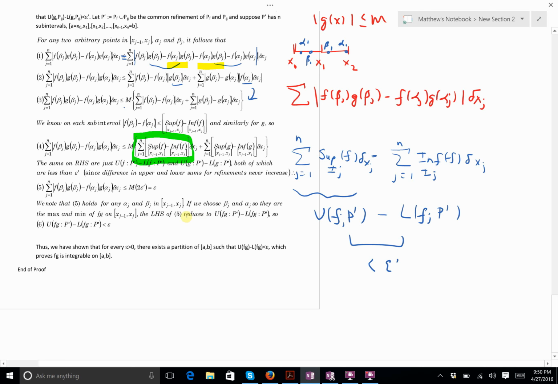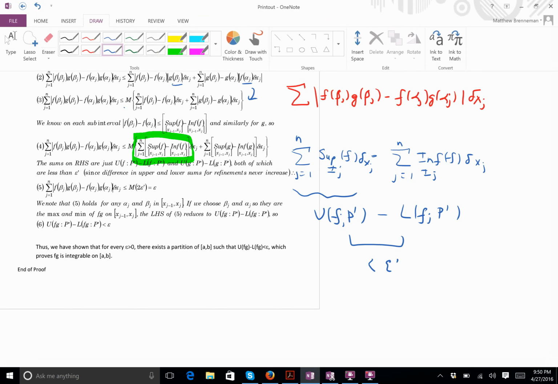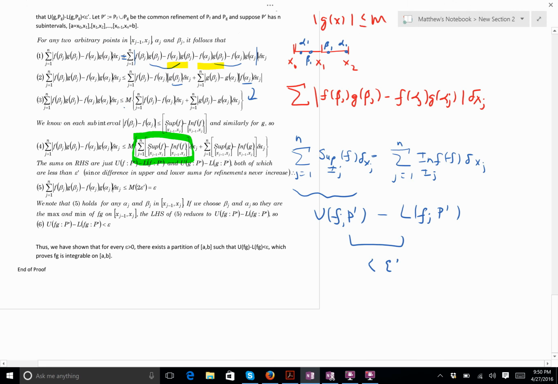Beta j is going to be the point that maximizes this. So I'm going to choose beta j such that f of beta j, g of beta j is greater than or equal to f of x, g of x for every x in the jth subinterval.